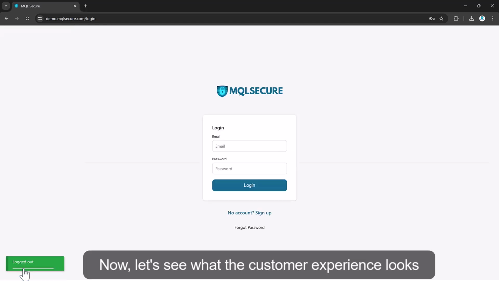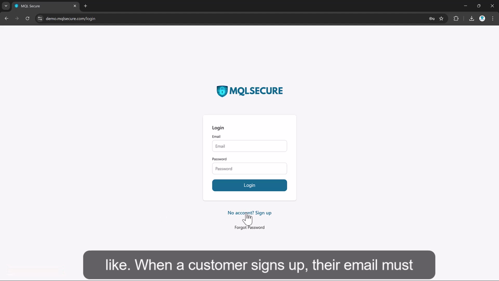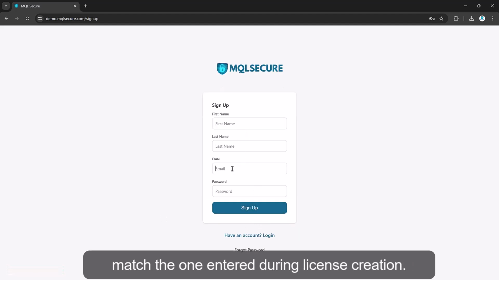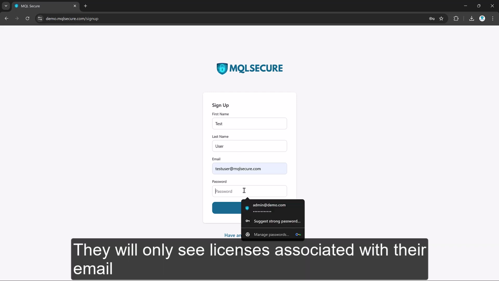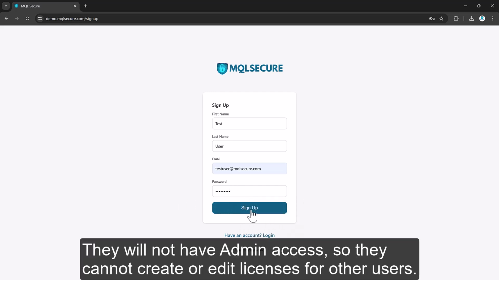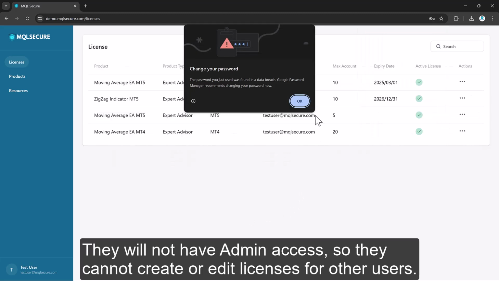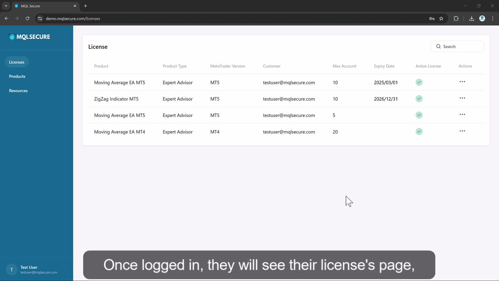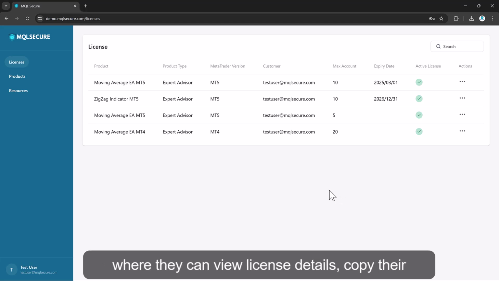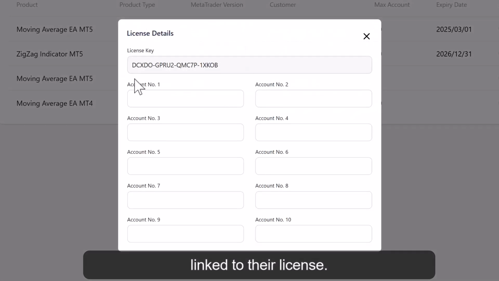Now, let's see what the customer experience looks like. When a customer signs up, their email must match the one entered during license creation. Once logged in, they will see their licenses page, where they can view license details, copy their license key, and add or modify account numbers linked to their license.